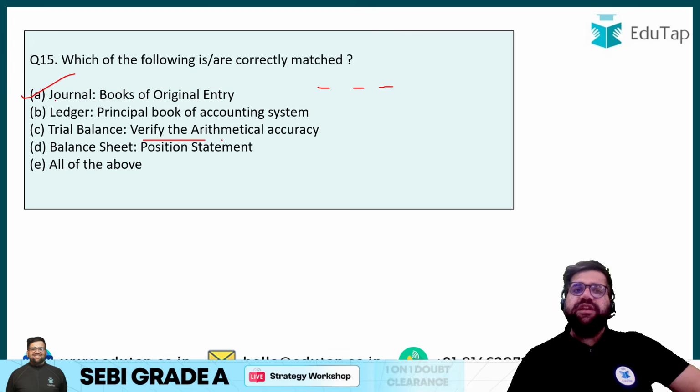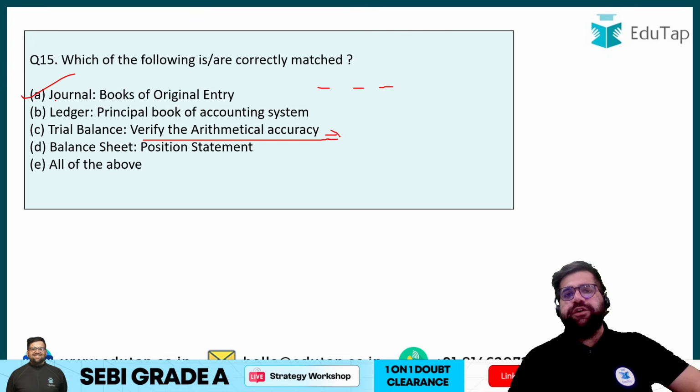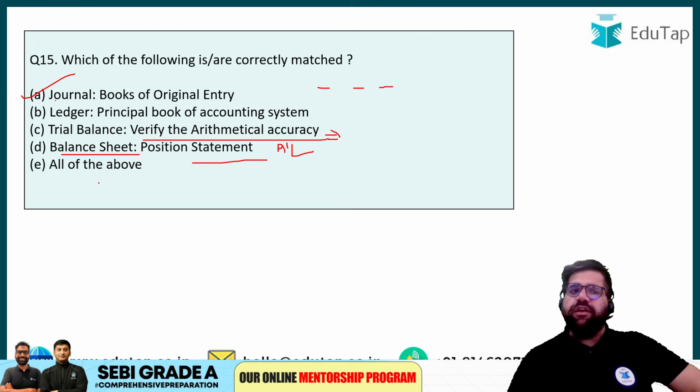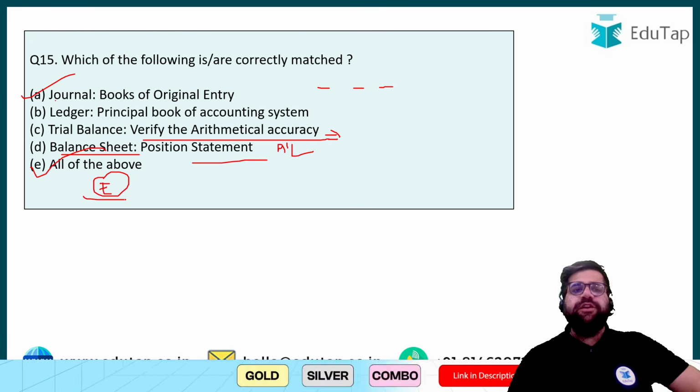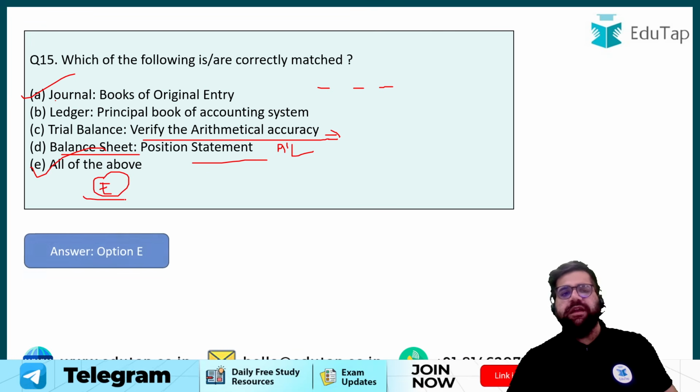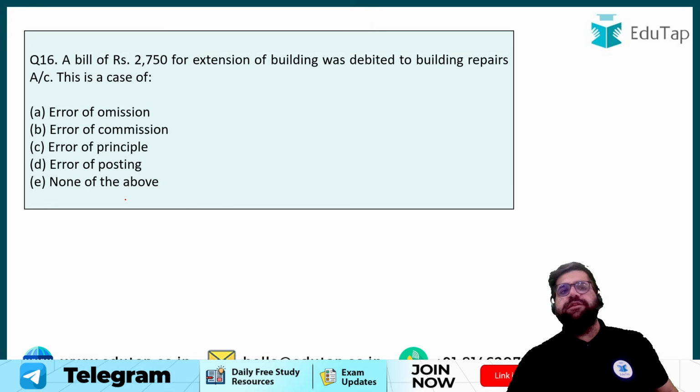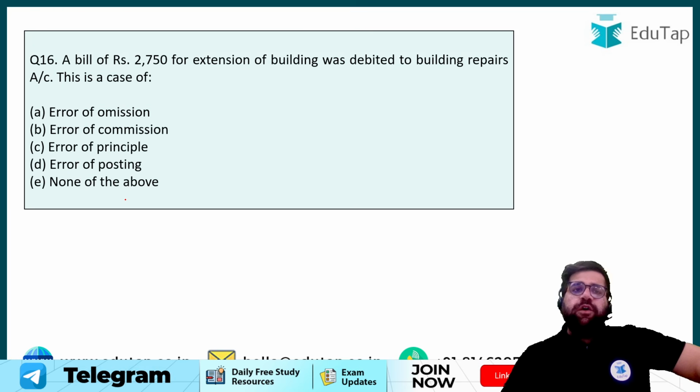Then trial balance, verify the arithmetical accuracy, yes, because your debit needs to be equal to your credit. Balance sheet tells you the overall position of assets and liabilities. So all of them are correct. Is it tough? According to me, no. But yes, in SEBI you can get easy questions also. Right. Next question, question number 16. A bill of rupees 2750 for extension of building was debited to the repairs account.